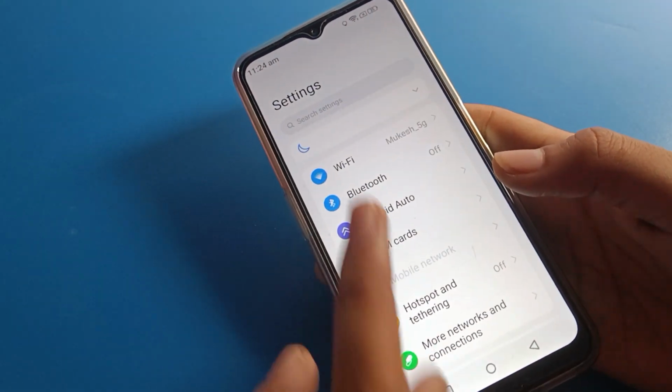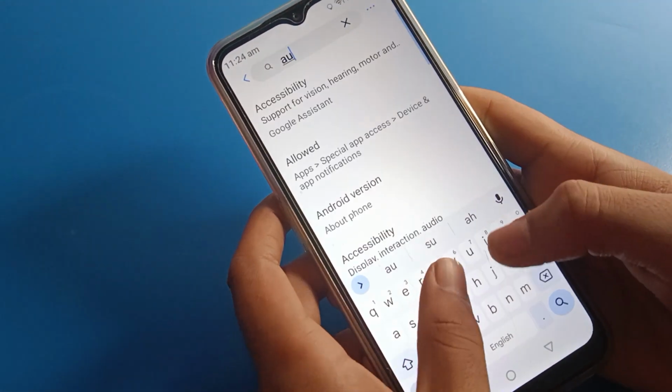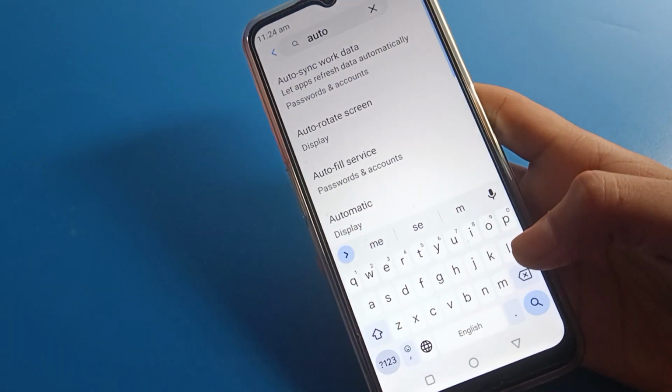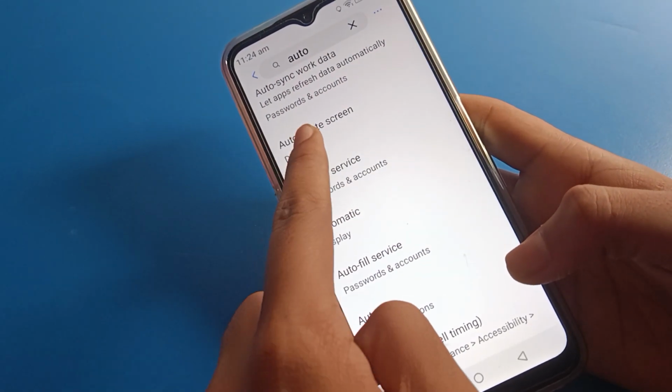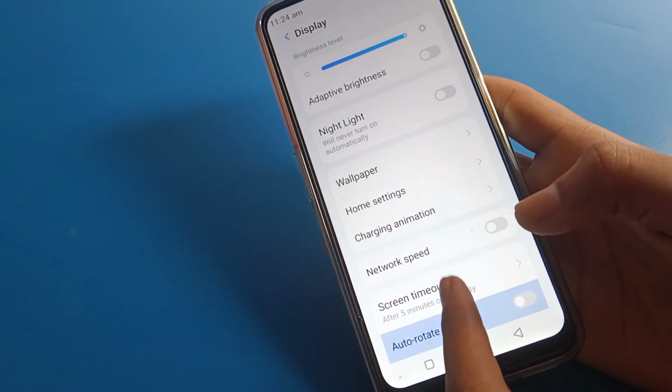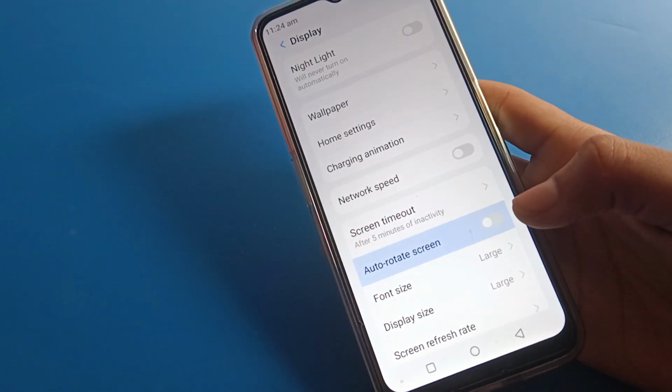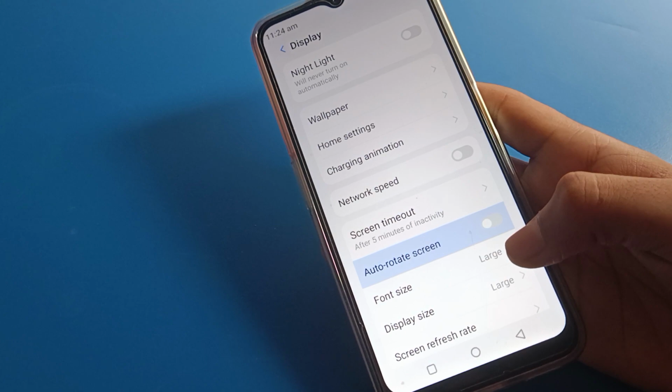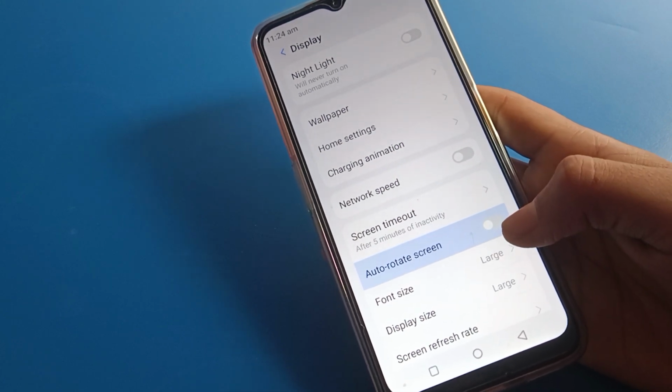And friends, you can fix the screen rotate problem with the shortcut setting also. Friends, click here on the search option, type auto rotate screen, click here. Directly you can turn it on, and you can use the screen rotate setting. If you have a screen rotate problem, click here and the screen rotate problem is solved.